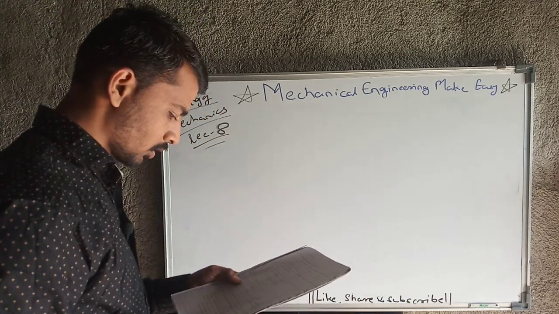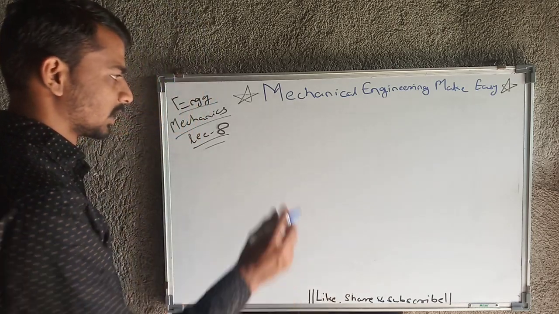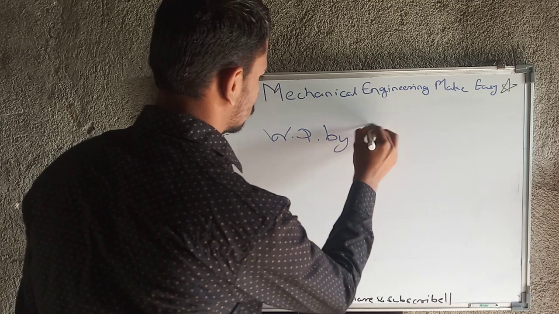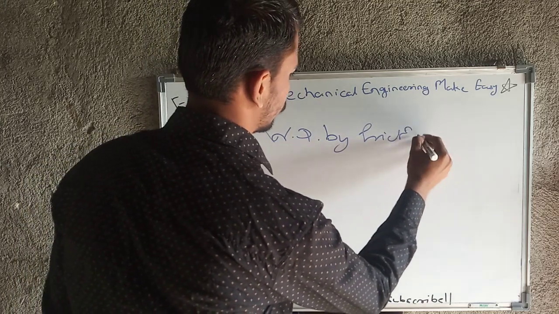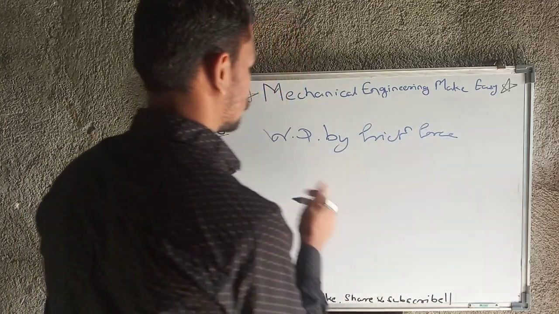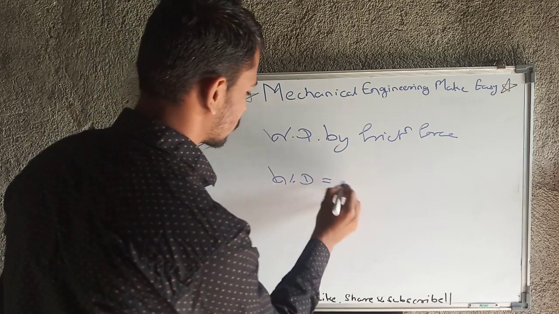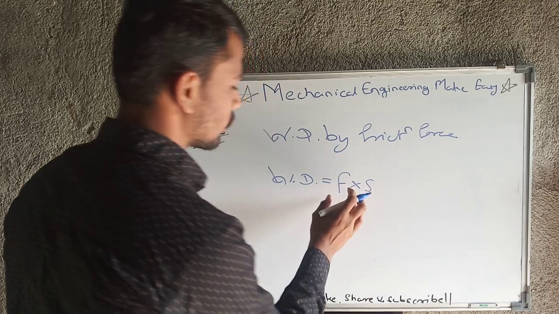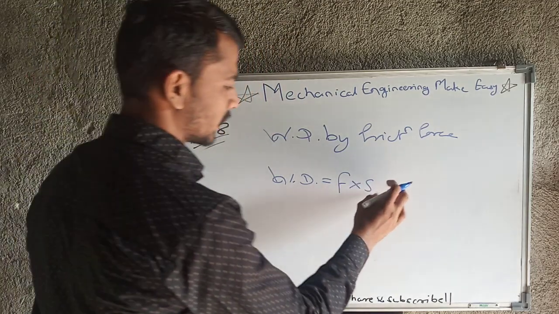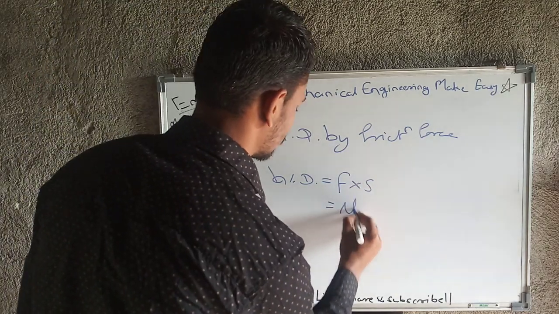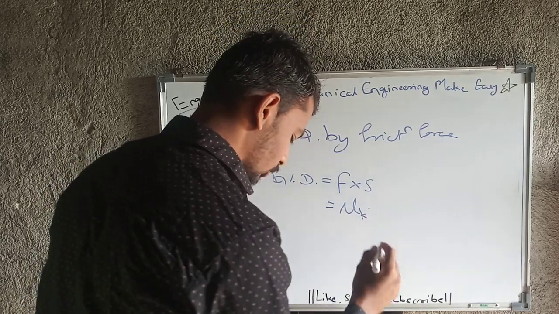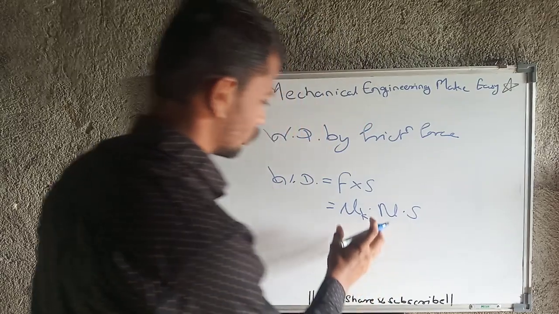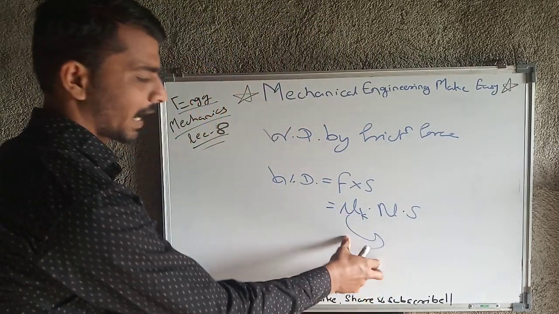Then next is work done by frictional force. The work done will equal the frictional force into S. What is F? That is the frictional force, and S is the displacement. So ultimately the frictional force is mu k into N into S, where mu k is the coefficient of kinetic friction.